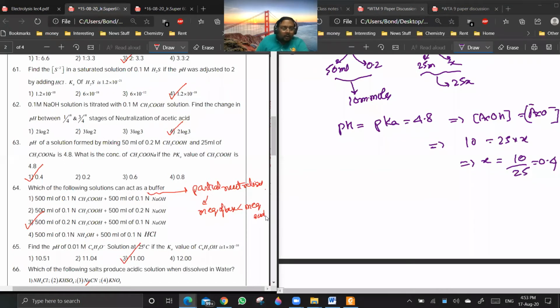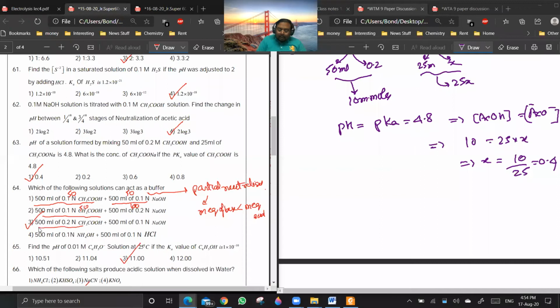Getting my point? So you see, what is the milli equivalent of acid here? 50. What is the milli equivalent of base here? 50. So it will form hydrolysis, anion, and complete neutralization will give anion. In this case, you have 50 here and 100 here. So the resultant solution will be basic in nature.